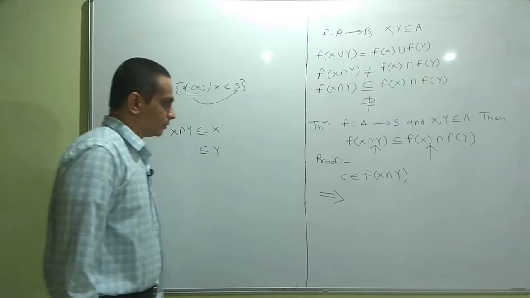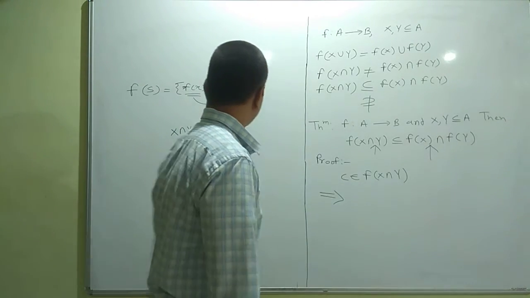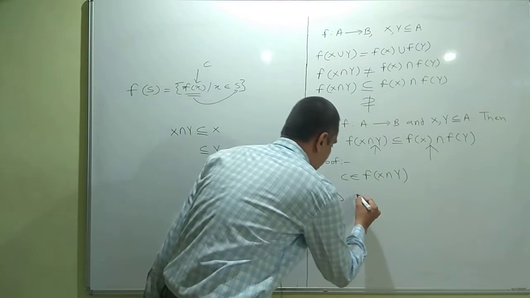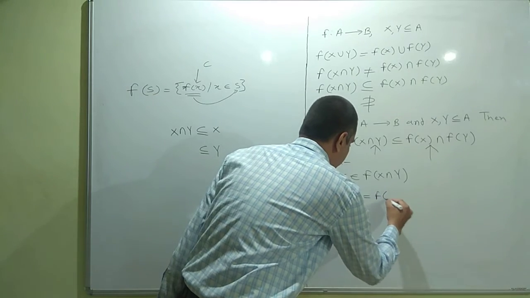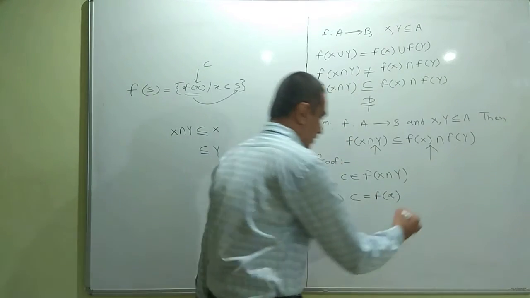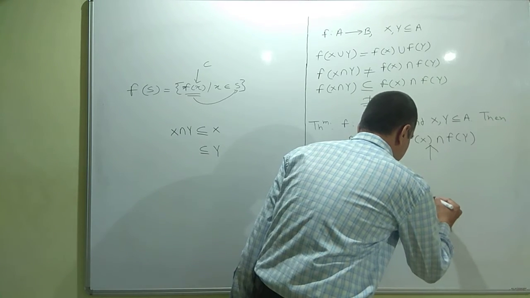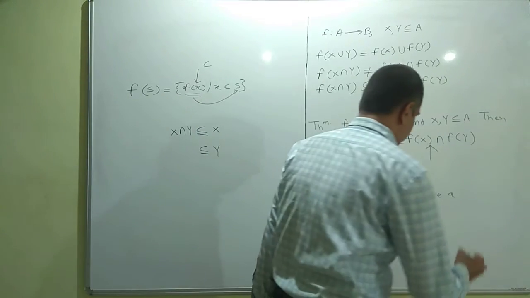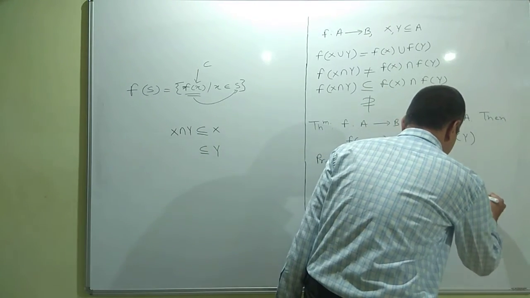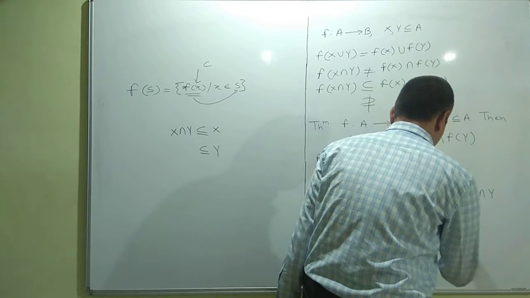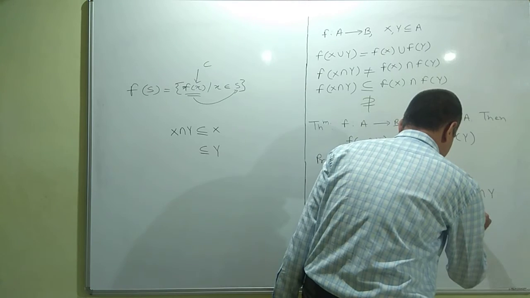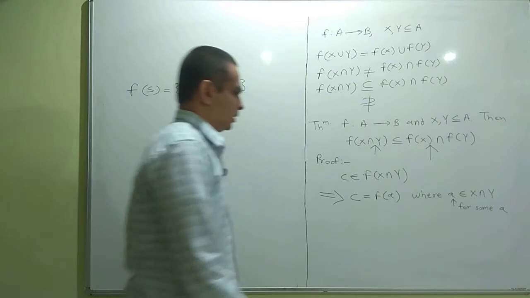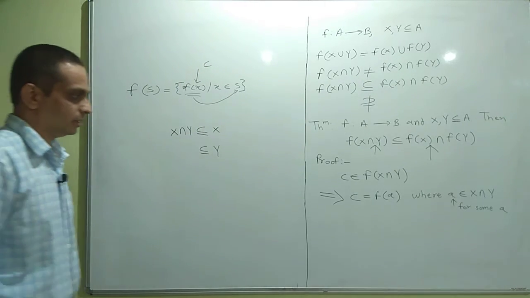So c belongs to f of x intersection y. It means that c will be of the form f of a for some a, where a belongs to x intersection y. So for some a which is in x intersection y, c is equal to f of a.